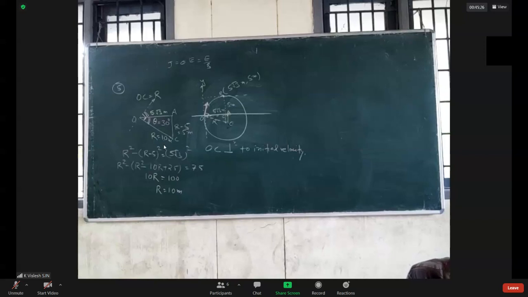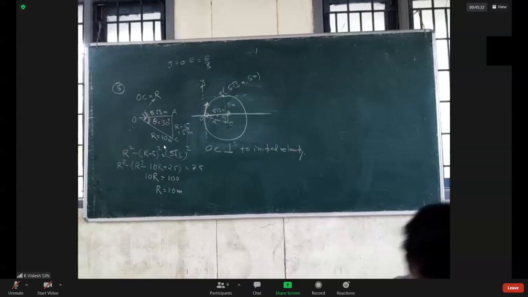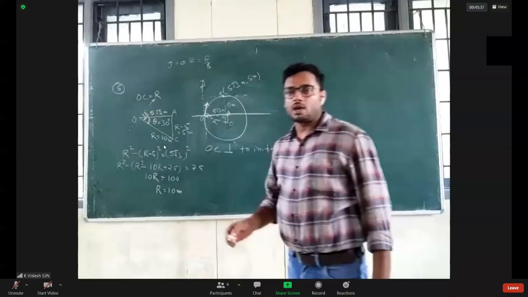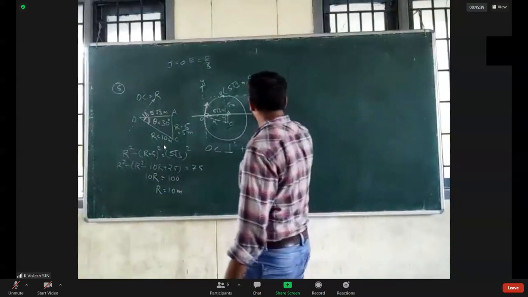And for speed, they have also given a third option that says speed. You will apply what? Magnetic force is equal to mv square by r. That will get you speed.